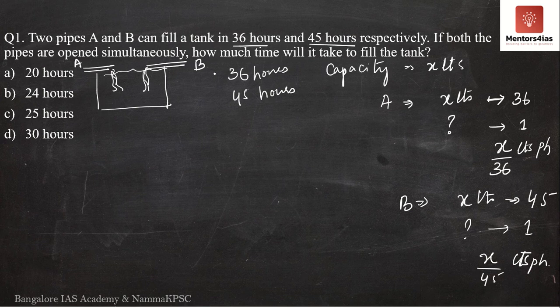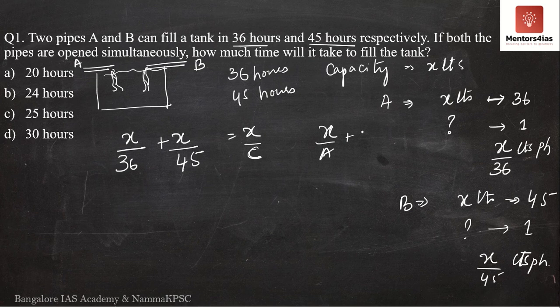So if both the pipes are now opened simultaneously, then in 1 hour, how many liters are filled? Nothing but X by 36 plus X by 45. This should give us X by C, where C is the amount of time taken to fill the entire tank when both pipes A and B are open. So this is very similar to your previously explained problems in time and work, correct? It is in this format now. So we now simply have to take the LCM.